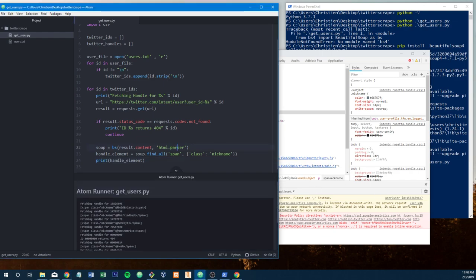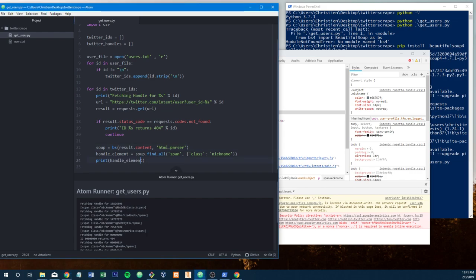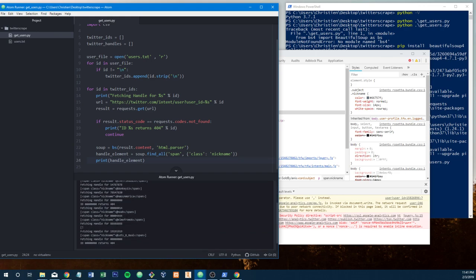Anyway, okay, so we've got the span class. It's a part of a list, and you can see the details right here. Span, class, nickname, sold by Janice. What we can do from here is check if the array length is greater than 0, because for handle 8888 we have nothing, we return nothing, so we have to catch this kind of problem.